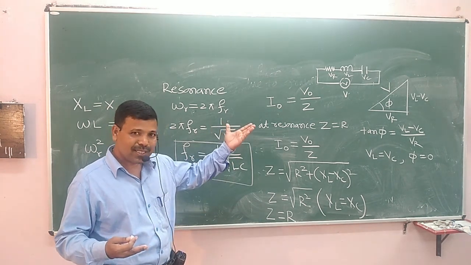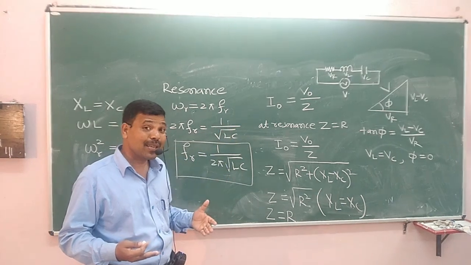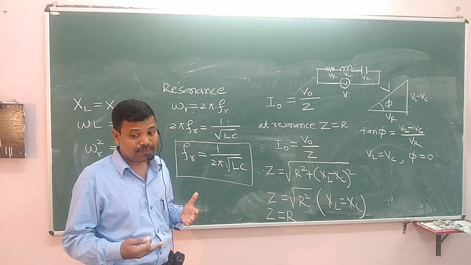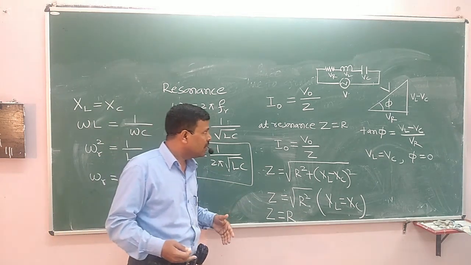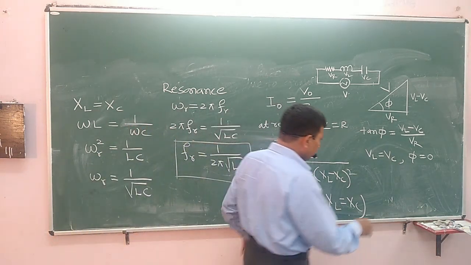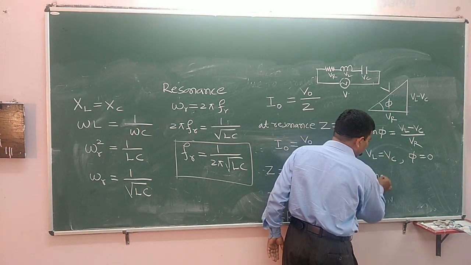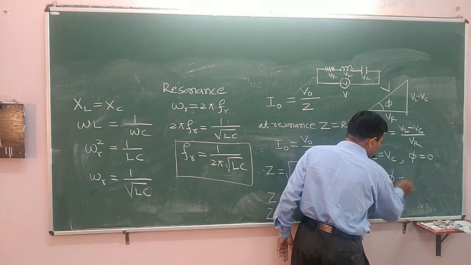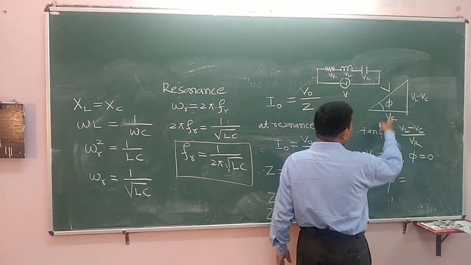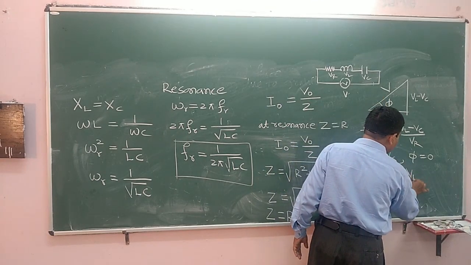So this LCR circuit behaves like a resistive circuit when VL is equal to VC. Right. Then we can also write here the power factor. Cos phi is known as power factor. Cos phi is equal to VR divided by V.